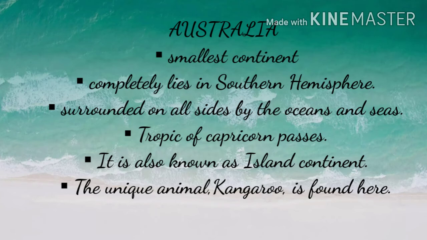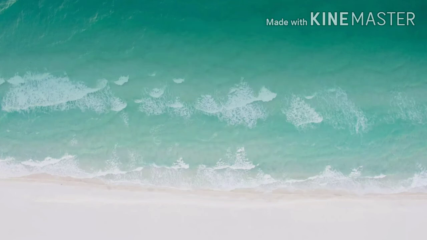Australia is the smallest continent. It completely lies in the southern hemisphere. The Tropic of Capricorn passes midway through the continent. It is surrounded on all sides by oceans and seas. Therefore, it is also known as the island continent. The unique animal kangaroo is found here.